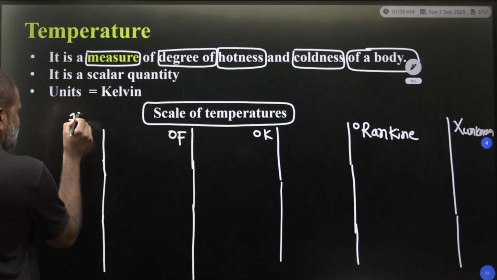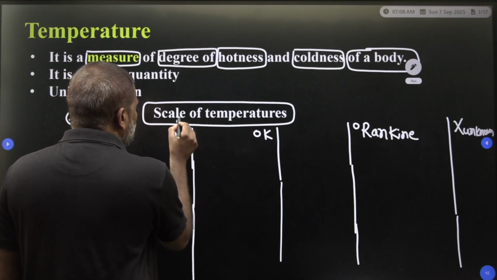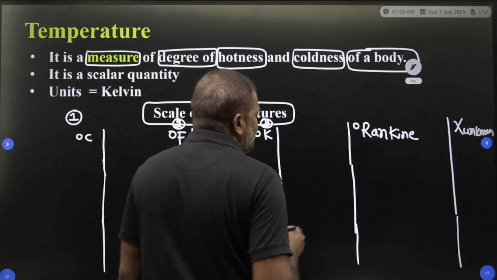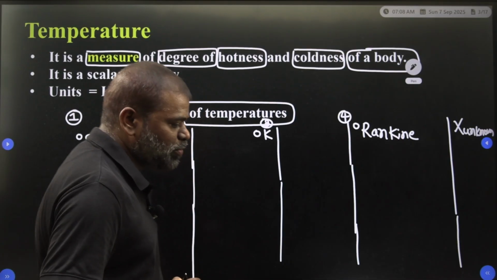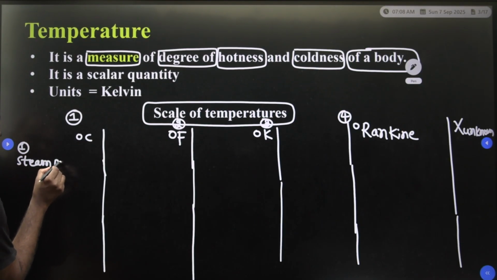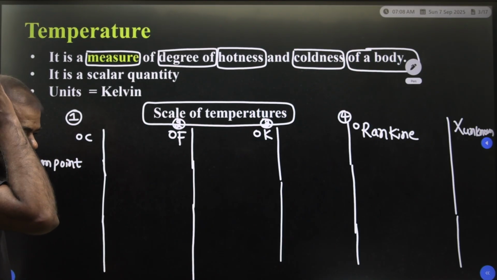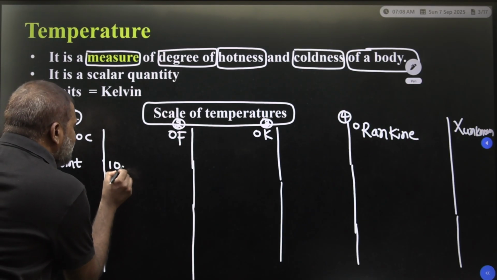First, consider the steam point. In degree centigrade, the steam point is 100 degrees centigrade.